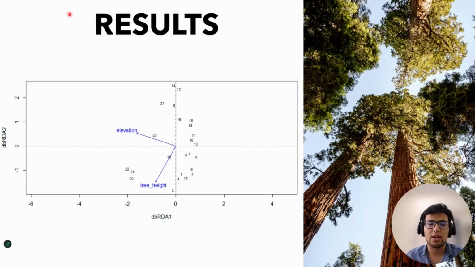Also, tree height had a weaker but still detectable effect on community structure, as indicated by the arrow in the dbRDA. Overall, these results support the hypothesis that insect communities are structured by environmental gradients, with elevation having a more pronounced effect than tree height. This aligns with the broader idea that intraspecific variation in plants, influenced also by local environmental conditions, shapes the diversity and composition of herbivore communities.